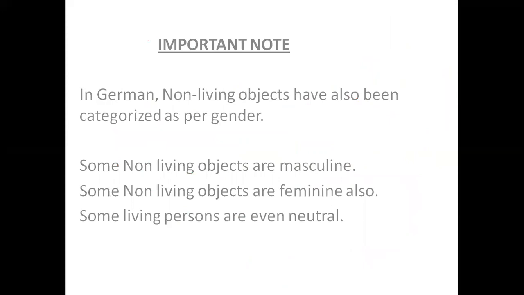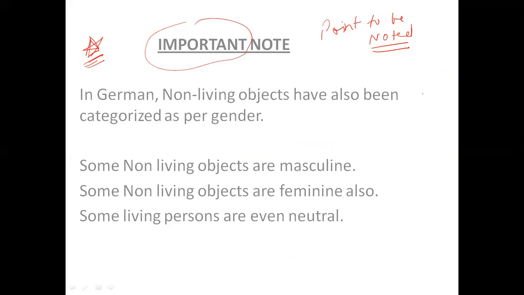But this point to be noted. Star, please, please make a star, because this point is very very important, important note. What is it?